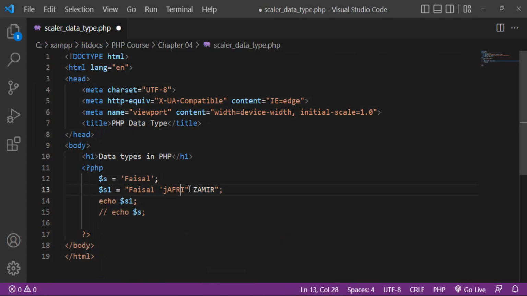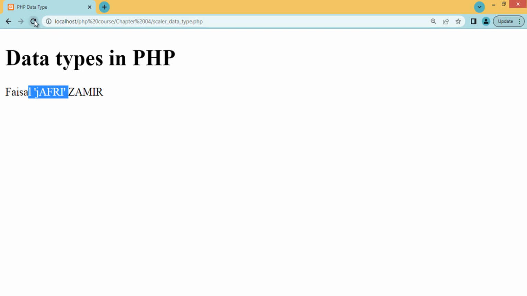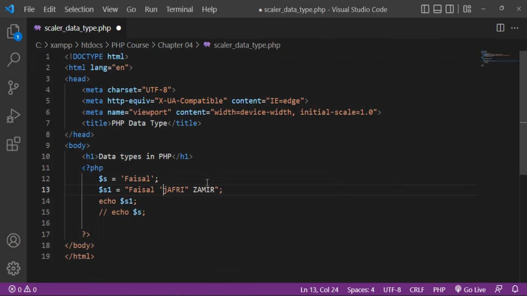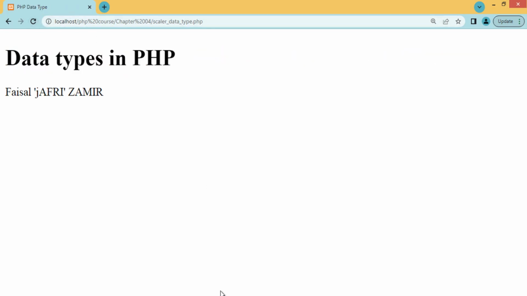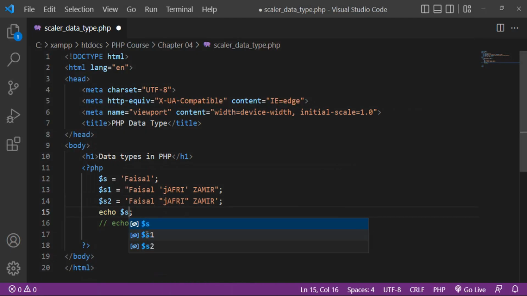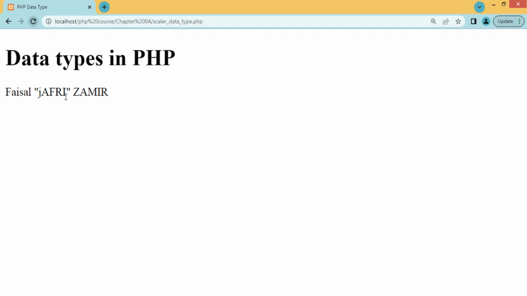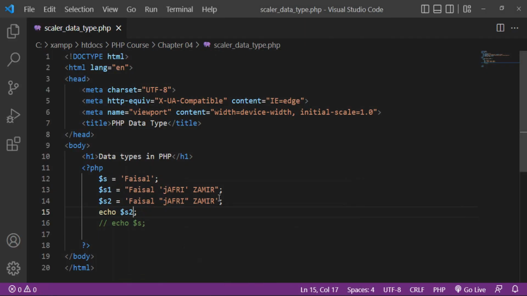When I provide double quotation, I will get an error because you cannot use double quotation inside double quotation. But you can use single quotation inside double quotation. Also you can use, for example, s2, where the outside will be single quotation and inside there will be double quotation. You can also use it in this way. When I refresh, but I have to call that variable s2, you can see that you can use double quotation inside single.